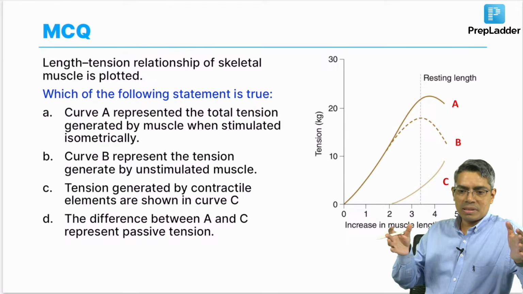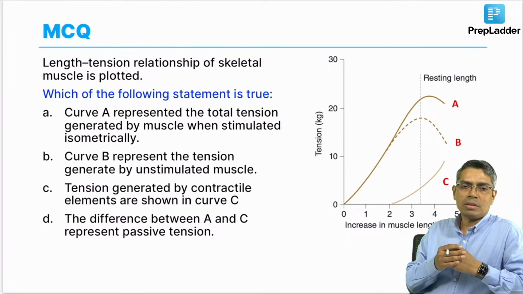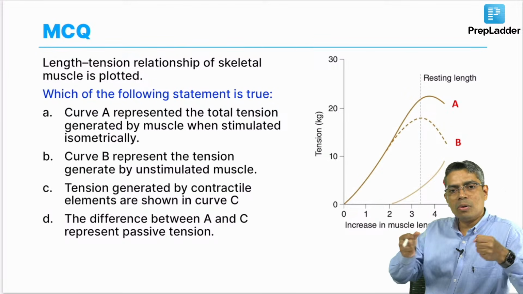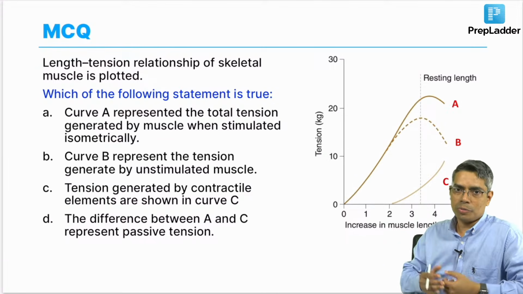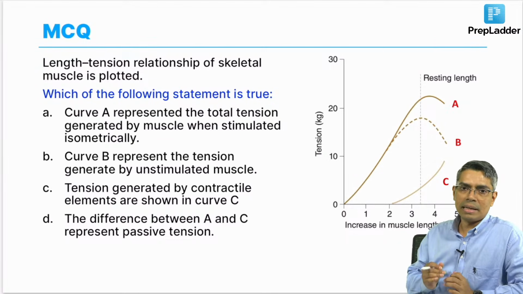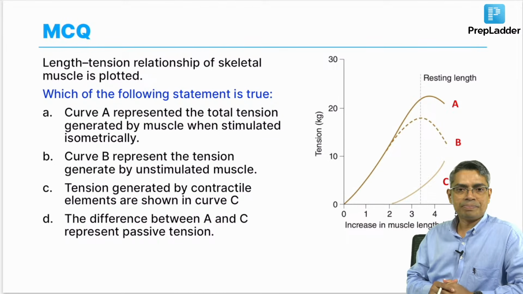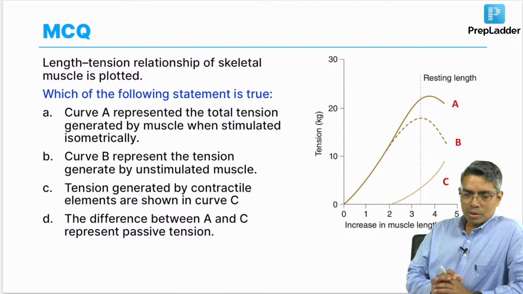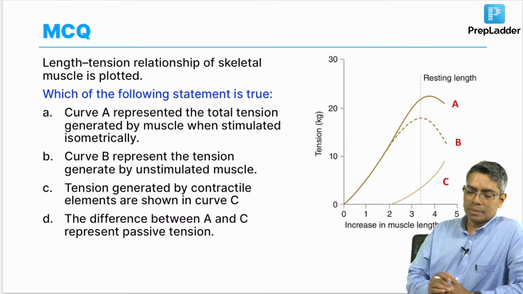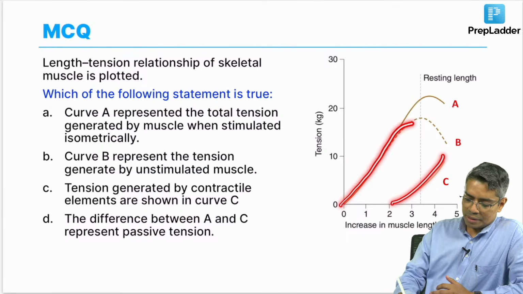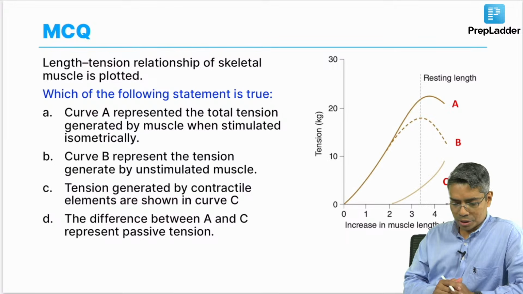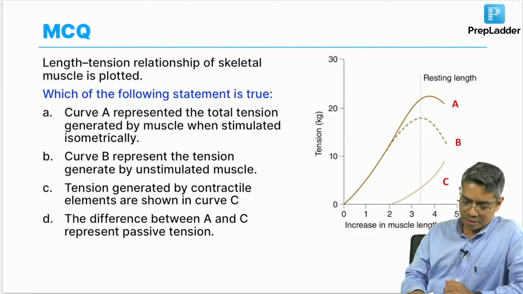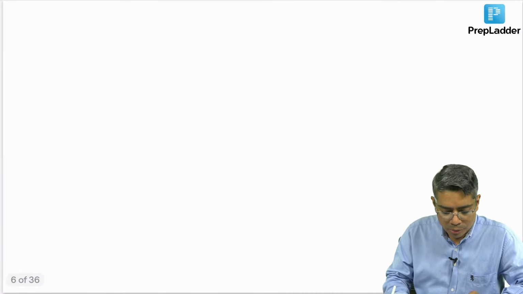If the length of the muscle is less, then the force production of the stimulated muscle will be lesser. If you go on stretching the muscle up to a certain limit, the muscle will go on increasing the force production. That relationship is known as the length tension relationship. Okay. Now, whenever you are looking at the length tension relationship curve, 3 curves, A, B, C, have been given here, and regarding these 3 curves the question is given. So, I will first describe this curve, because you require a little understanding before jumping onto the MCQ answer.